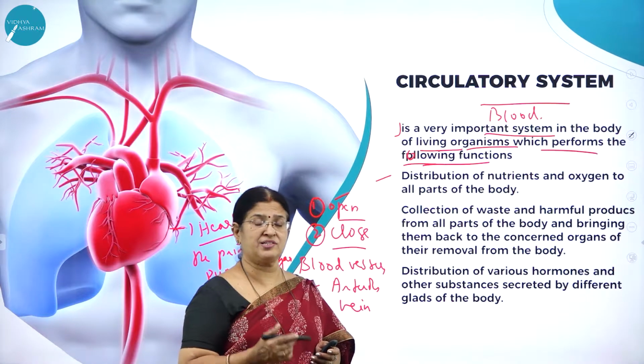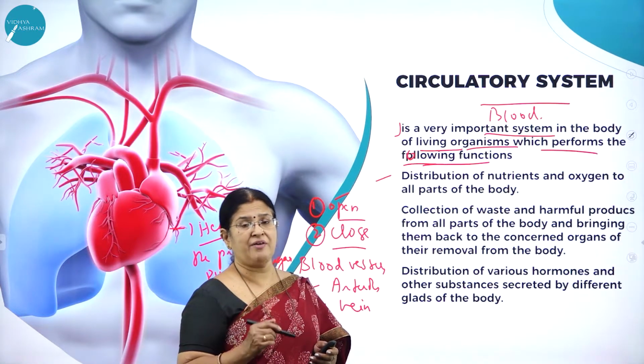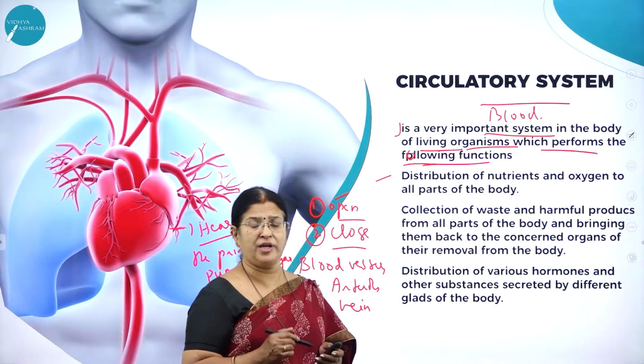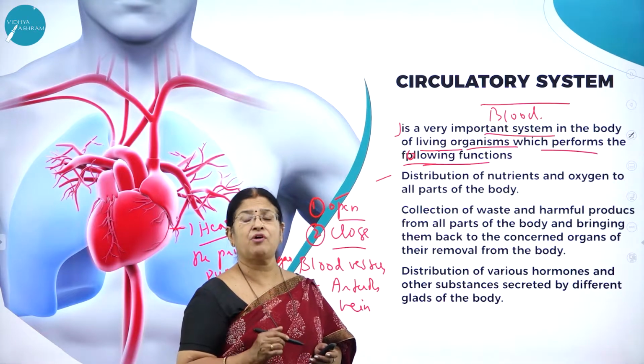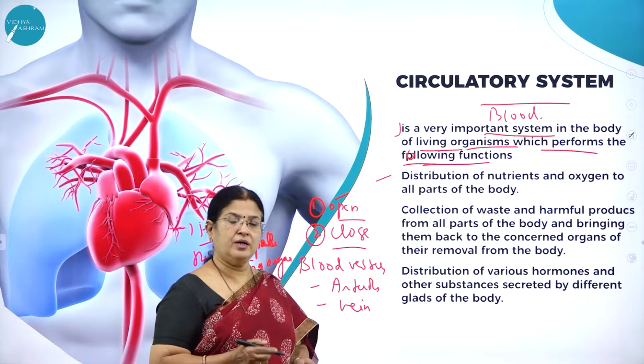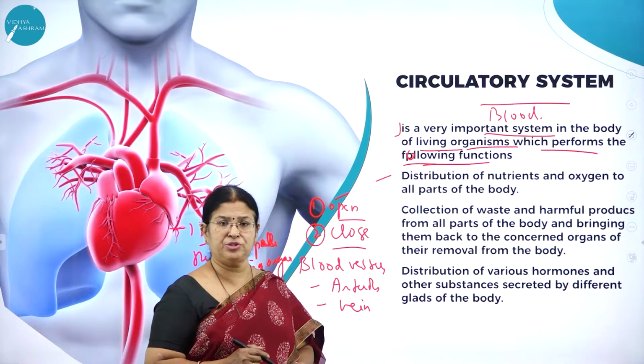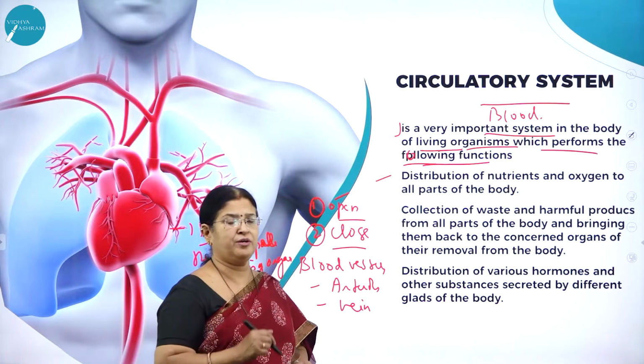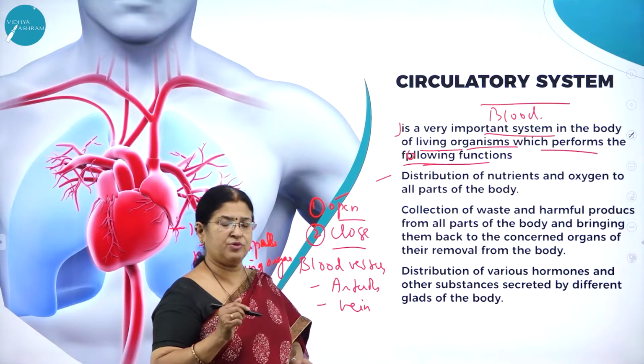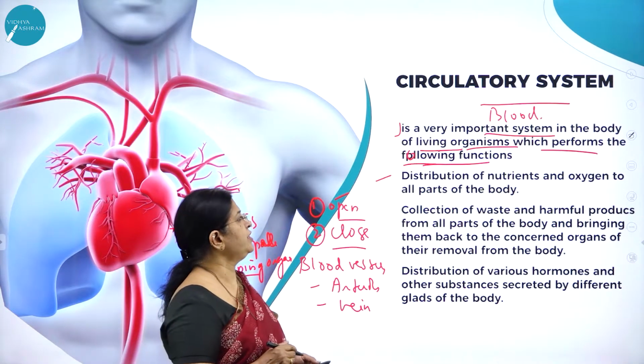As we all know, blood is red in color, and it has a very important red pigment called hemoglobin, which is a carrier of oxygen. We all know that blood is a liquid connective tissue. So it is one of the very important body fluids.